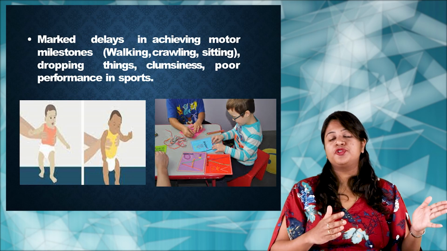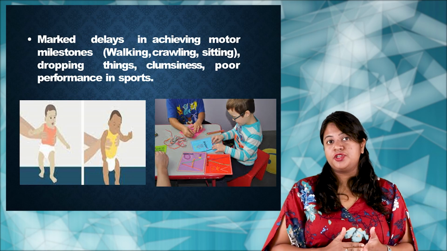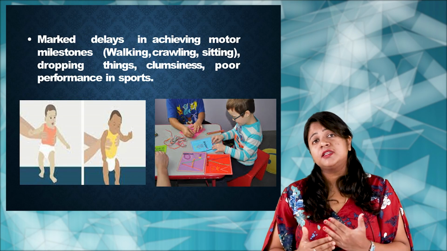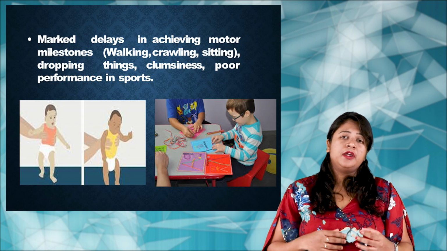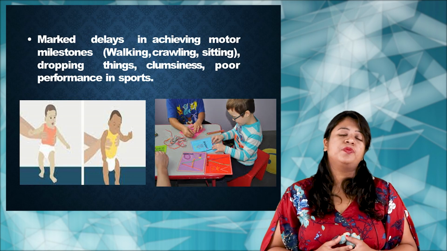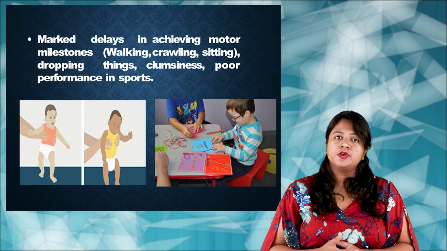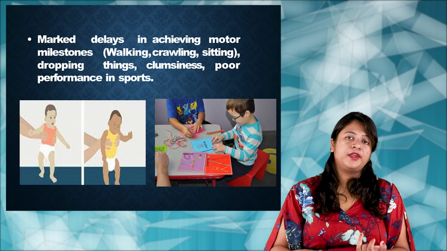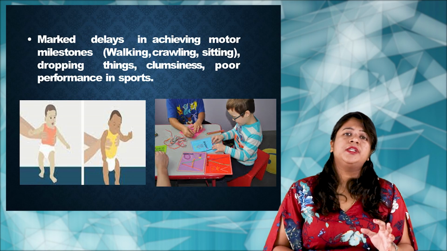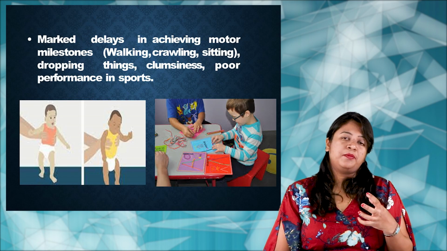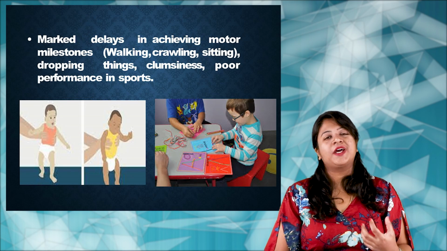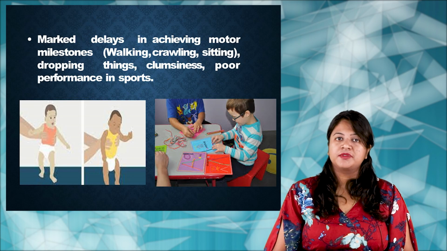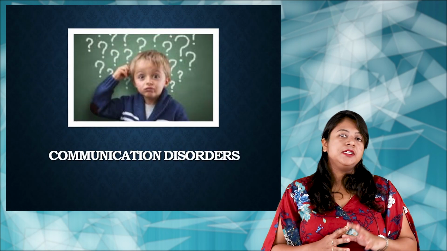So such a child should be paid attention, so that later on the same thing when he goes to school, it can result in clumsiness in the school work, in terms of writing or in terms of playing various games or sports. So a child who is having a developmental delay in terms of walking, crawling, sitting, it is noted that the child is having a problem in muscle coordination or motor skill. So that has to be identified so that the later on problems can be prevented. Okay, so that is the second disorder.